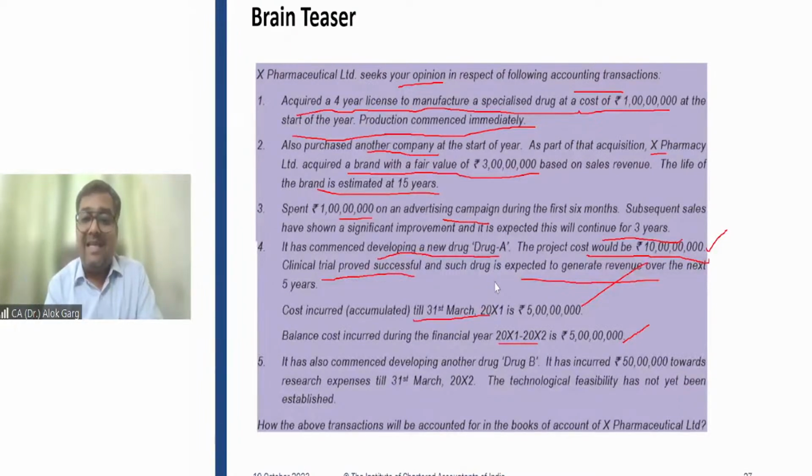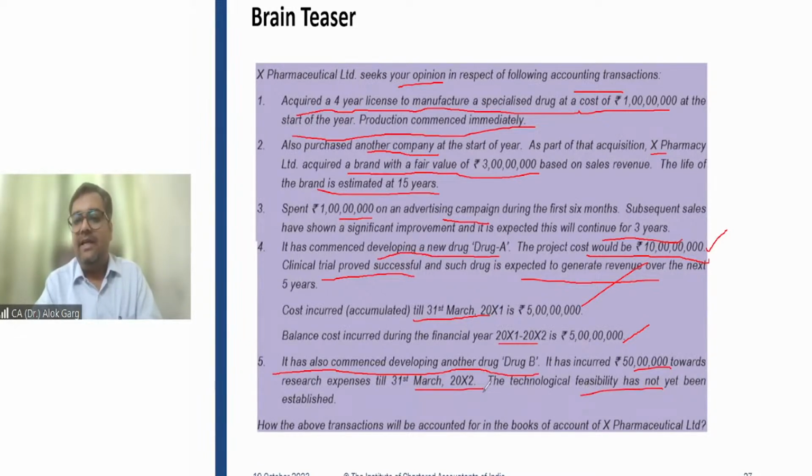So total cost is 10 crore. Right? In this case, the total cost of 10 crore needs to be capitalized. Since in this question it is not written what the research phase expenses and what the development phase expenses are, we will assume that this entire expense is development phase expense. It has also commenced developing another drug B. It has incurred 50 lakh rupees towards research expenses till 31st March 2. So this will go to P&L.